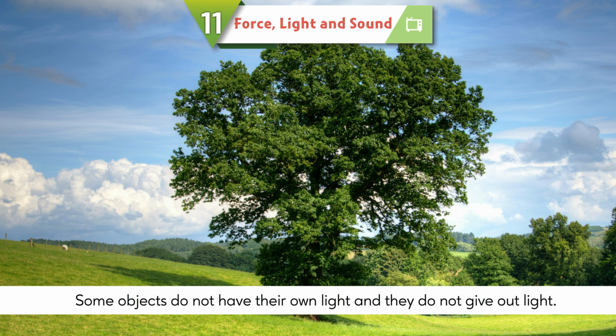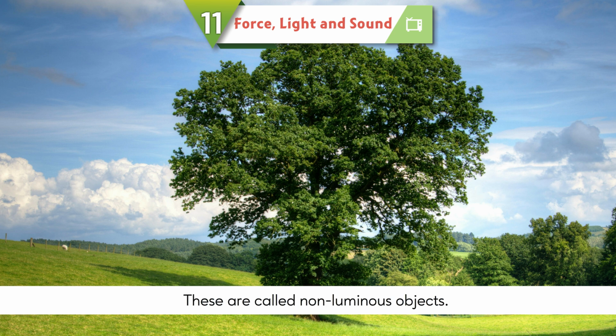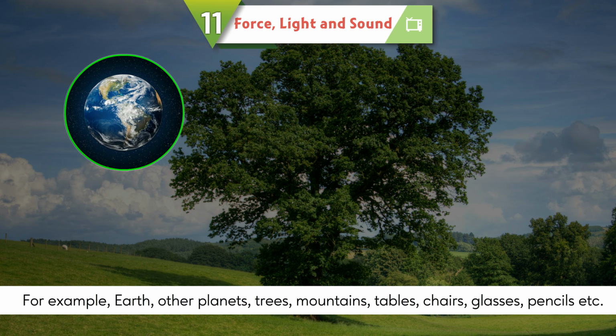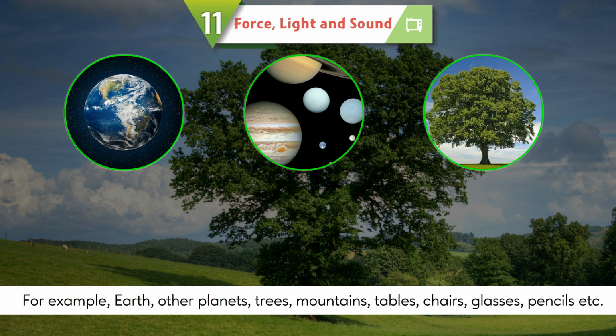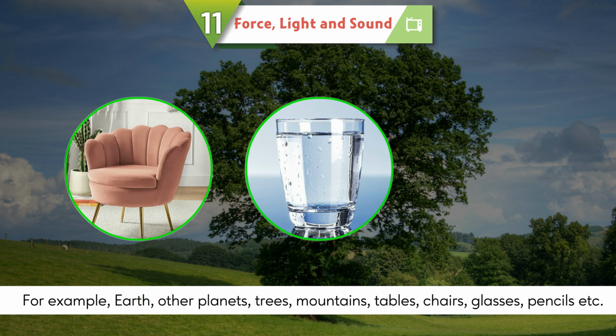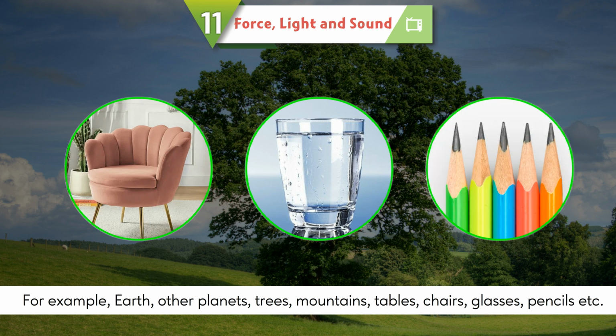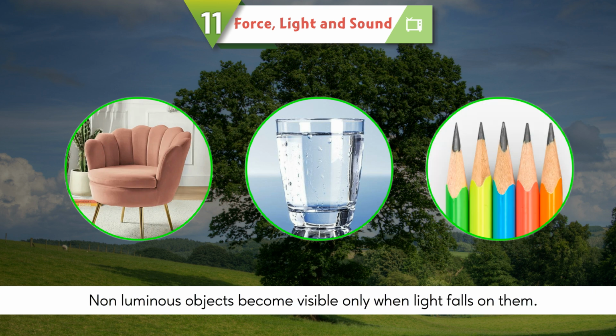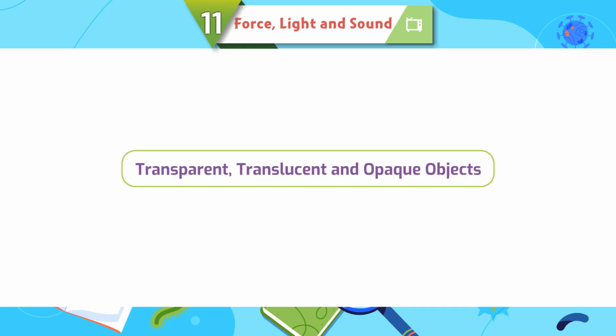Some objects do not have their own light and they do not give out light. These are called non-luminous objects. For example, Earth, other planets, trees, mountains, tables, chairs, glasses, pencils, etc. Non-luminous objects become visible only when light falls on them.